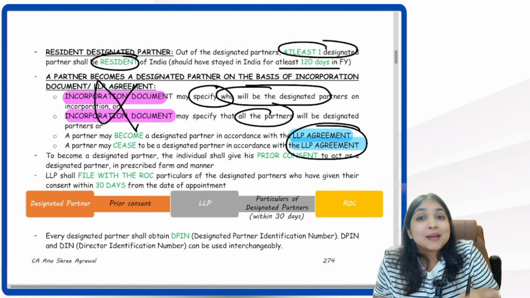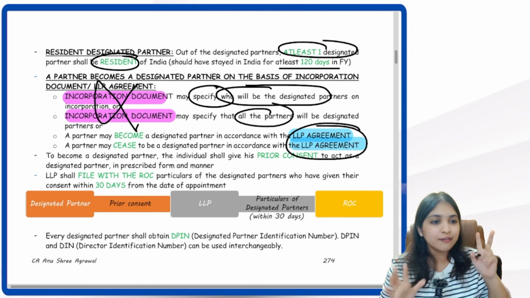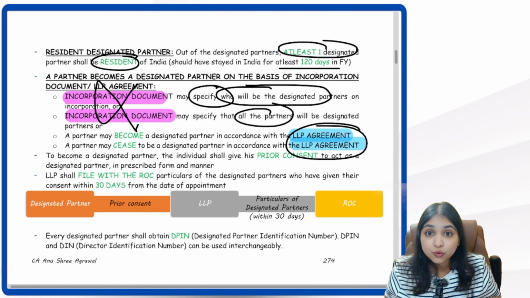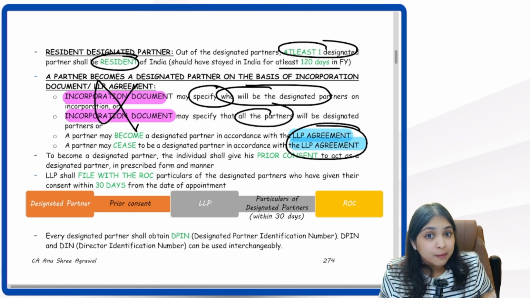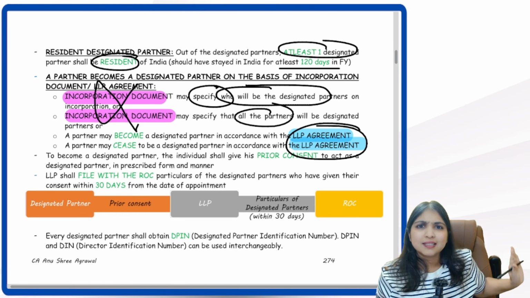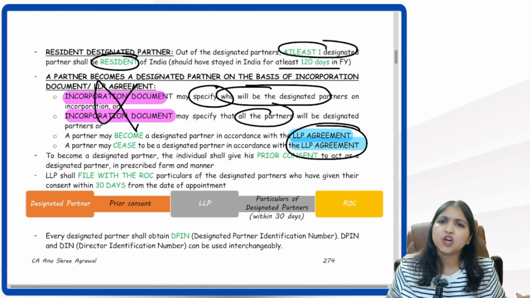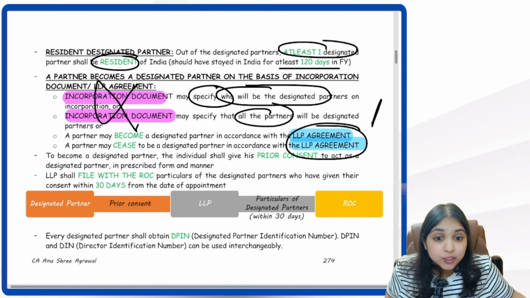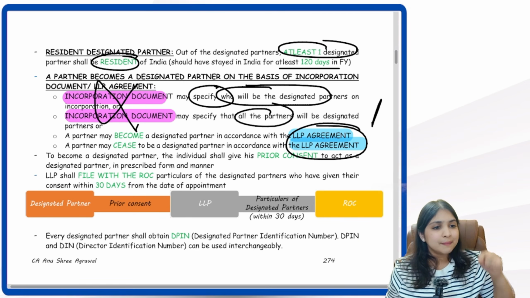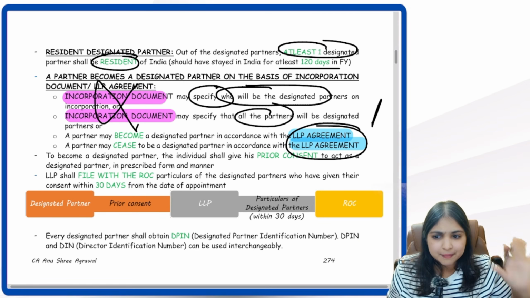So how do I become a designated partner? How many routes do I have? Here also I have two routes. First route, incorporation document. Either the incorporation document will give a list, or it will say all the partners are designated partners. But if the incorporation document is not saying anything, then we can come to the LLP agreement. Here also it will be mentioned who is a designated partner.